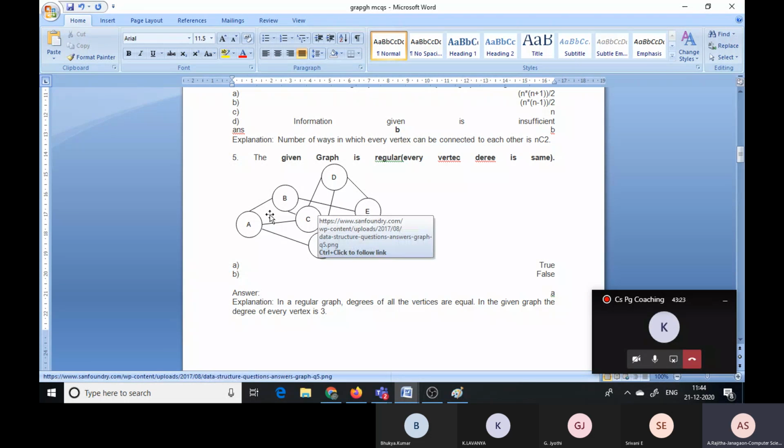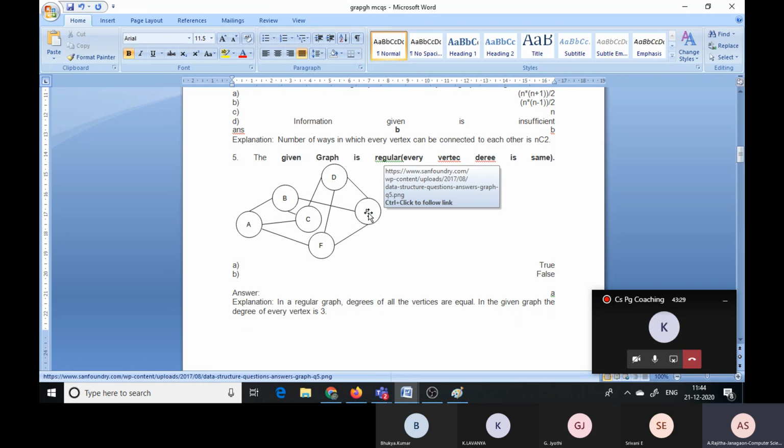Now observe here, this is one region. A, B, C is one region. Now here B to E, E to F and F to A, A to C, C to B, one region is there. Okay, now you can observe one more region, that is D to C, and C to A, C to F, and here one region is there.